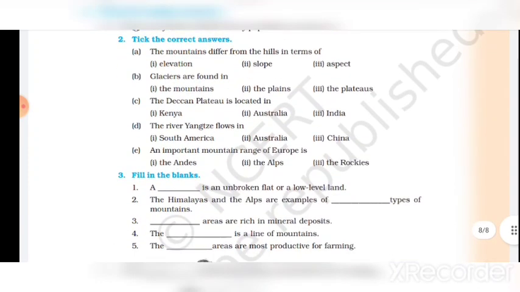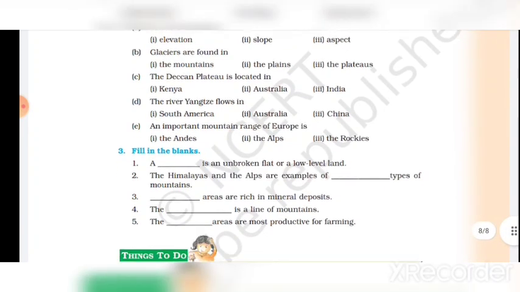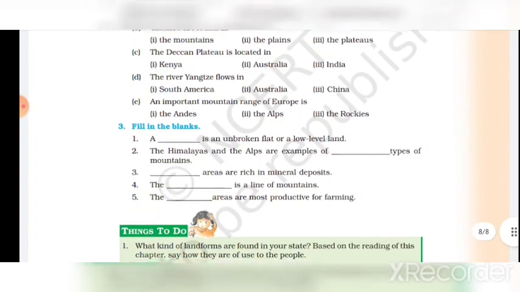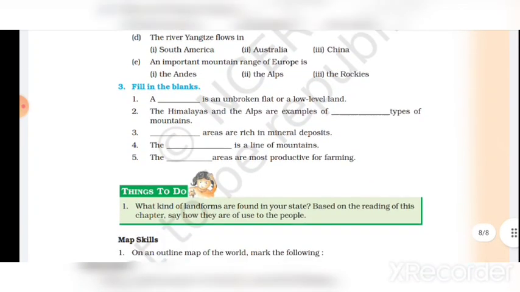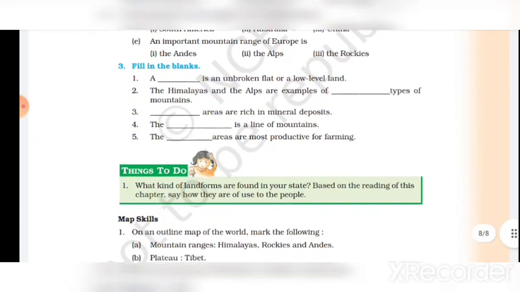Tick the correct answer. The mountain differs from the hills in terms of... Glaciers are found in... The Deccan Plateau is located in... The river Yangtze flows in... An important mountain range of Europe is... Fill in the blanks.